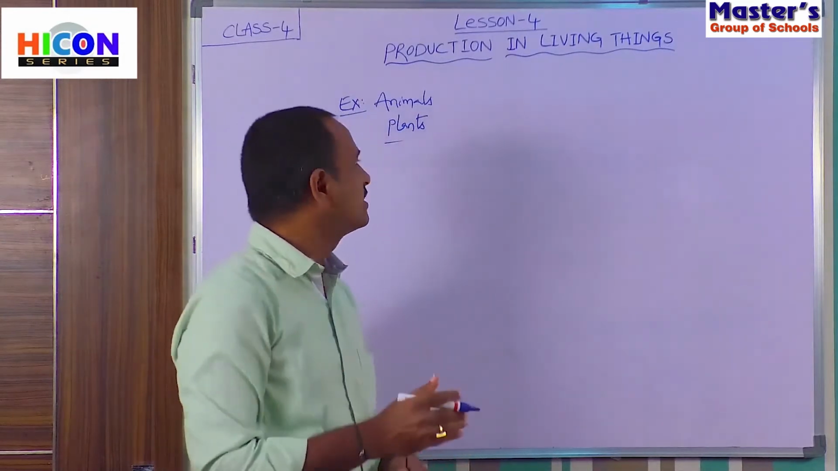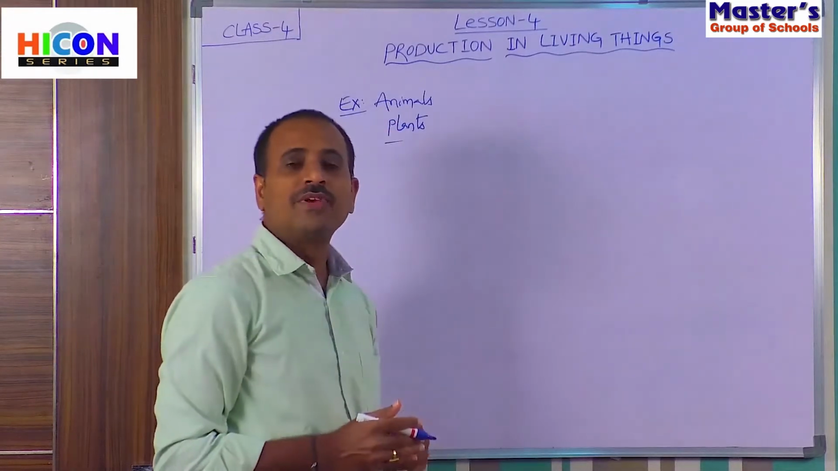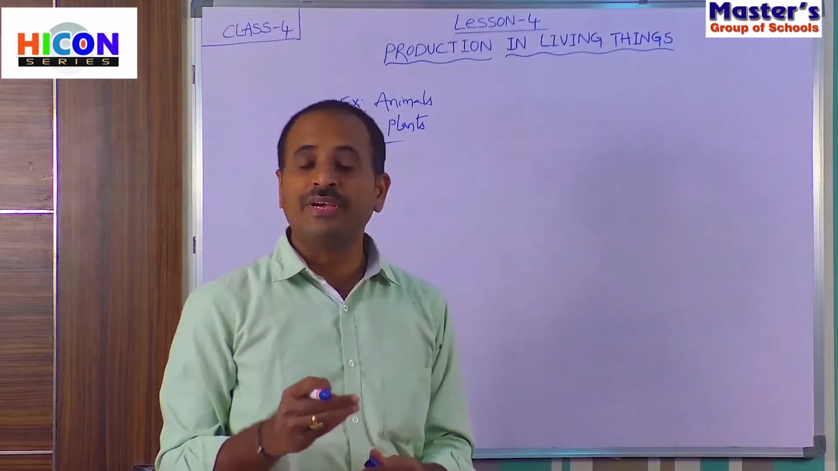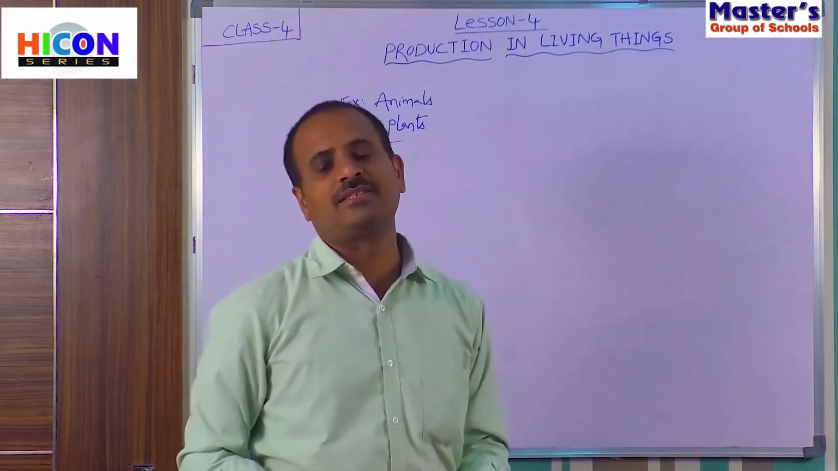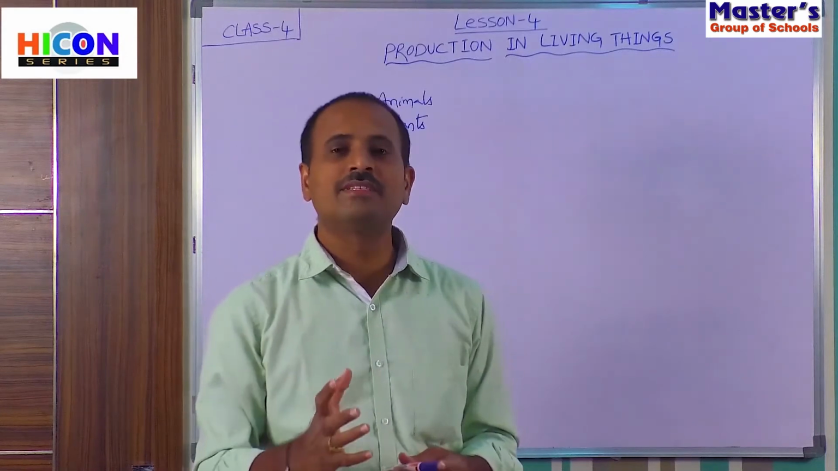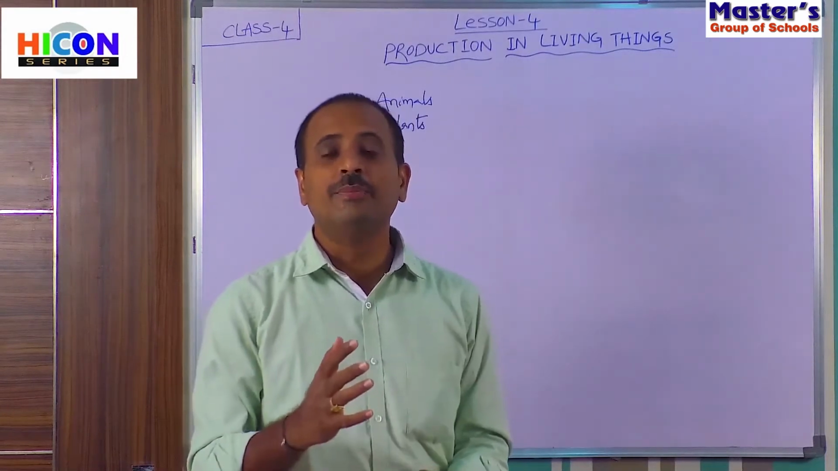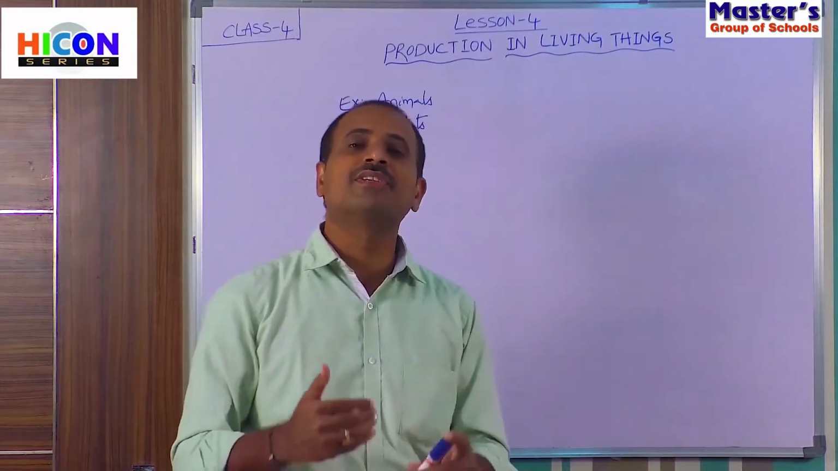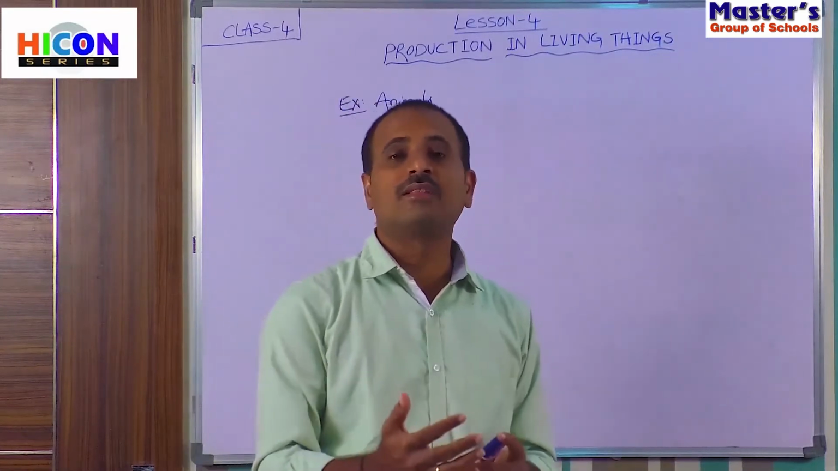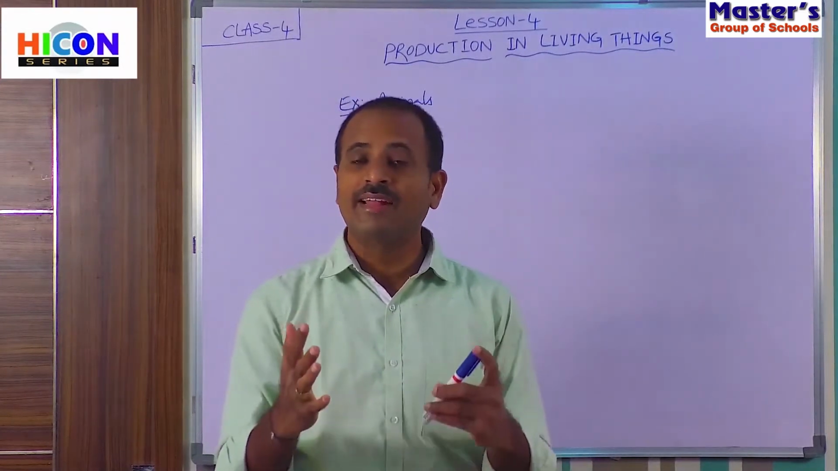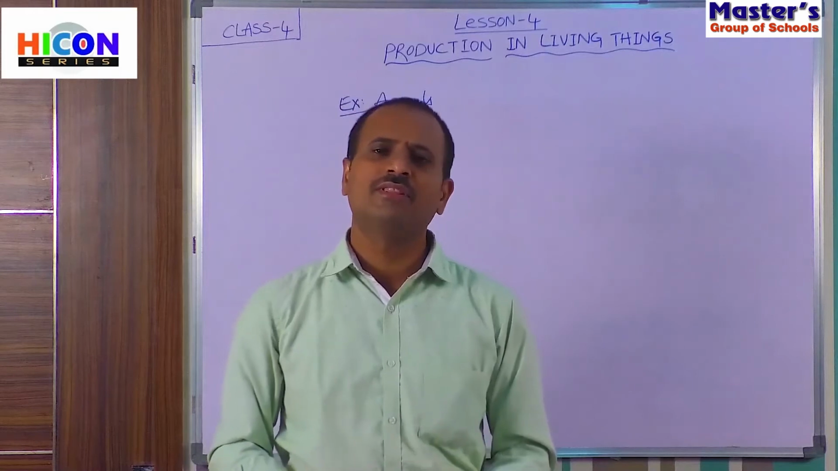So how can we say these are living things? We can say which things are living things based on some characteristics. Both living things and non-living things can be distinguished based on some characteristics which you have learnt in the previous classes, that is in second class, in first class. We have learnt about the characteristics of living things and non-living things.